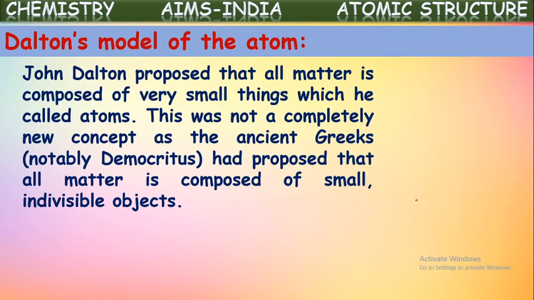So he called the smallest particles of matter indivisible particles, or atoms. Of course, this was not a completely new concept, as earlier the ancient Greek scientists had proposed that all matter is composed of small indivisible objects. Democritus, already in 400 BC, proposed that every matter is composed of small indivisible objects. The same concept was raised again here with his proposals.